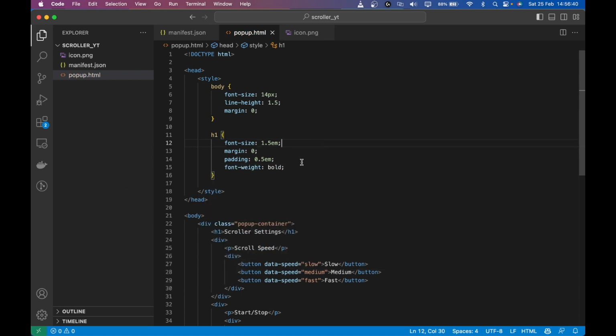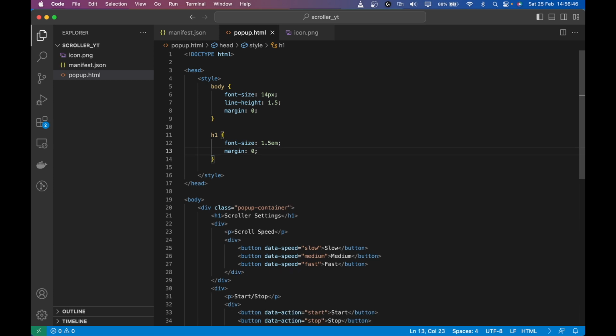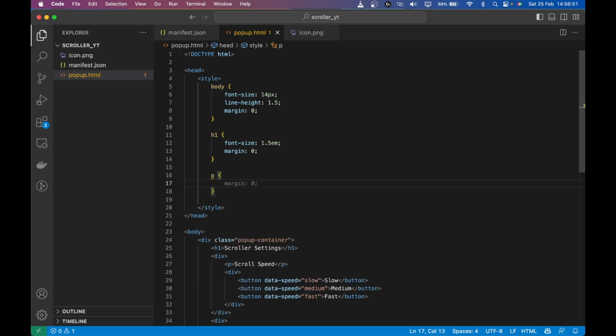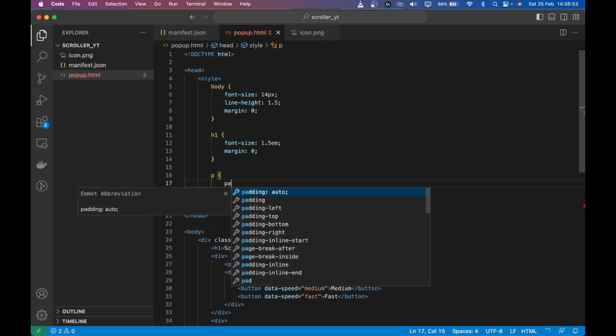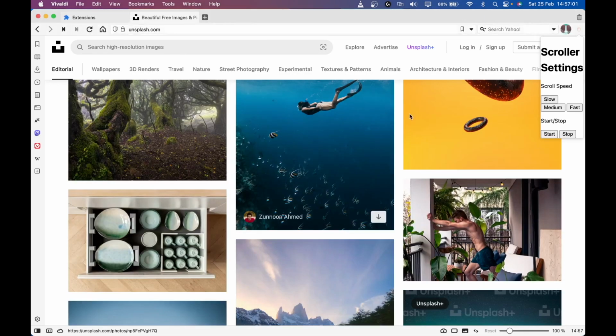I think it will be bold by default, so I'm not going to do anything there. I'll just remove the padding, so I don't think we need it. Then we have P, which is the subheadings, and I'll just make its padding a bit bigger like this, and let's see how that looks now.